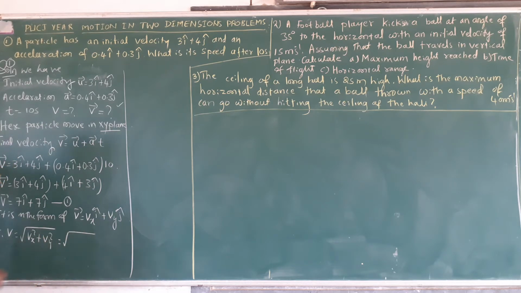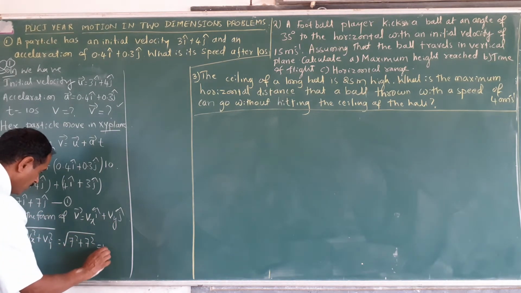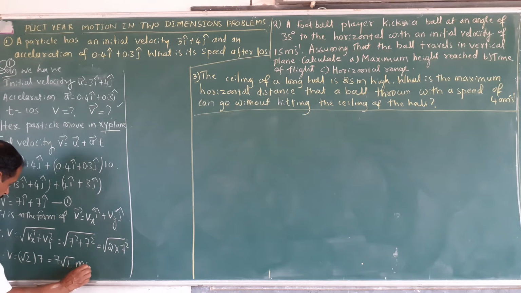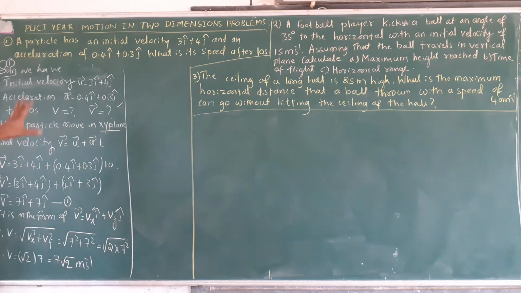Therefore, it is under root of 7 square plus 7 square. Px is 7, py is also 7. 7 square plus 7 square is equal to under root of 2 into 7 square. And therefore, v is equal to root 2 into 7, which is 7 root 2 meter per second. This is the answer. Like that you have to calculate.